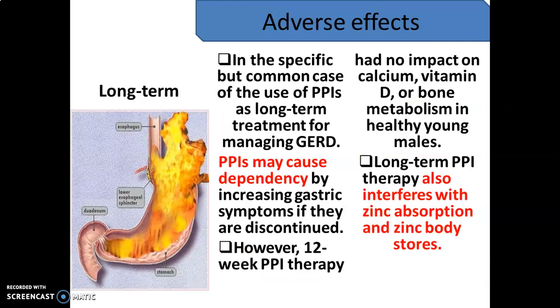There are a few more adverse effects: proton pump inhibitors may cause dependency, increasing the gastric symptoms if they are discontinued, in the case of GERD-type treatments. However, 12-week PPI therapy had no impact on calcium, vitamin D or bone metabolism in healthy young males. Long-term PPI therapy also interferes with zinc absorption and the zinc body stores.